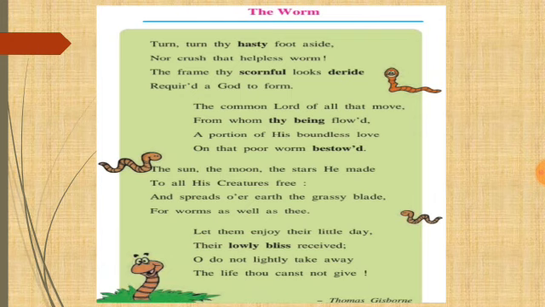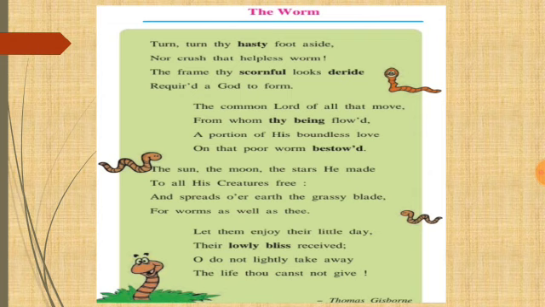The Worm. Turn, turn thy hasty food aside, nor crush that helpless worm. The frame thy scornful looks deride, required a god to form. The common lord of all that move, from whom thy being flowed, a portion of his boundless love on that poor worm bestowed.